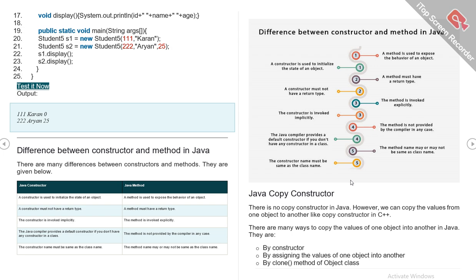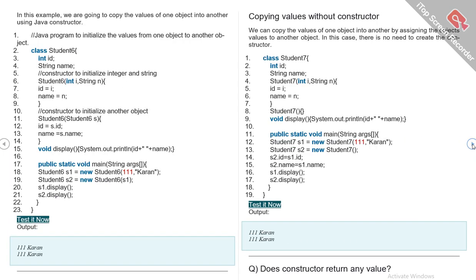Java copy constructor. There is no copy constructor in Java as there is in C++. However, we can copy the values from one object to another. There are many ways to copy the values of one object into another in Java: by constructor, by assigning the values of one object to another, and by the clone method of the Object class. In this example, we are going to copy the values of one object into another using a Java constructor. A Java program to initialize the values from one object to another object.